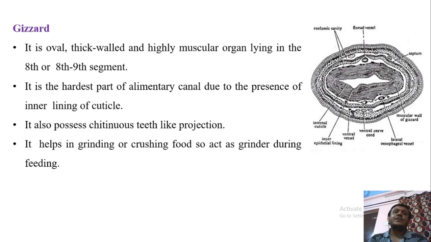If large particles are ingested from the mouth, they are carried from buccal cavity to pharynx and from pharynx to esophagus, which then pass into this gizzard. When the large particle comes into gizzard, the teeth-like projections in the gizzard break such large particles into smaller pieces, so that proper grinding may occur and the food particles are crushed into very small size for proper digestion.